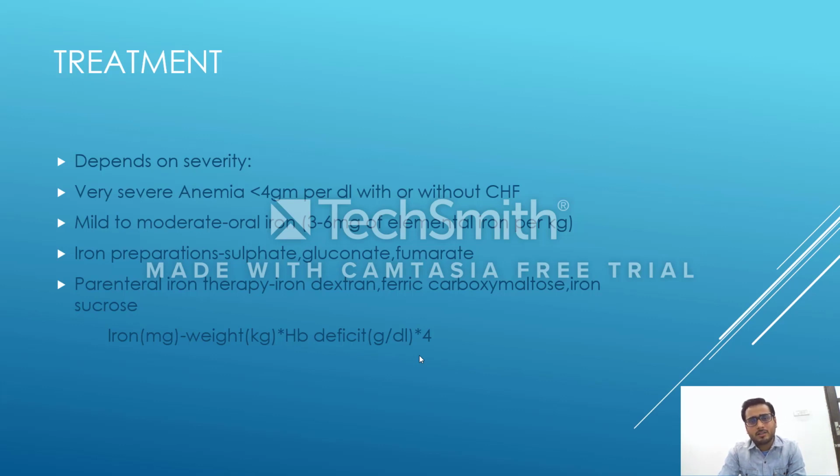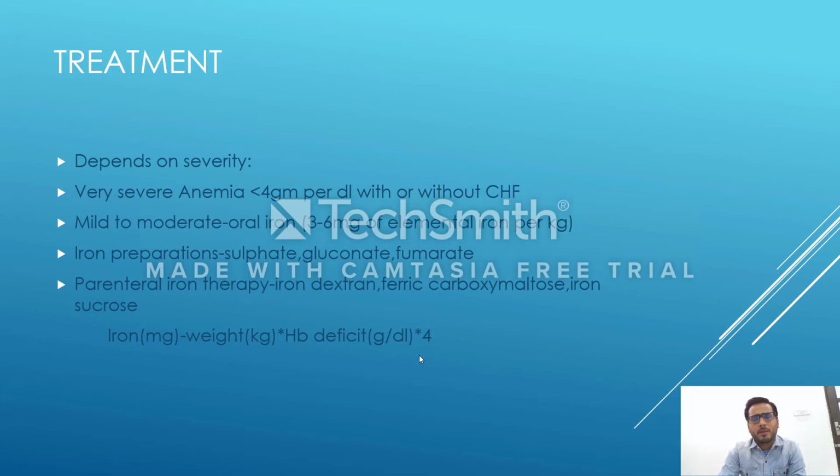Next is parenteral iron therapy, which I have never used, which is not so recommended in children and is not actually required. Still, if the child is bleeding, having a GI bleed, severe toxicity or severe intolerance to oral iron, in those cases we can give iron dextran, which is age-old. More recent are ferric carboxymaltose, which is not that easily available, and iron sucrose. But frankly speaking, that is not being practiced.